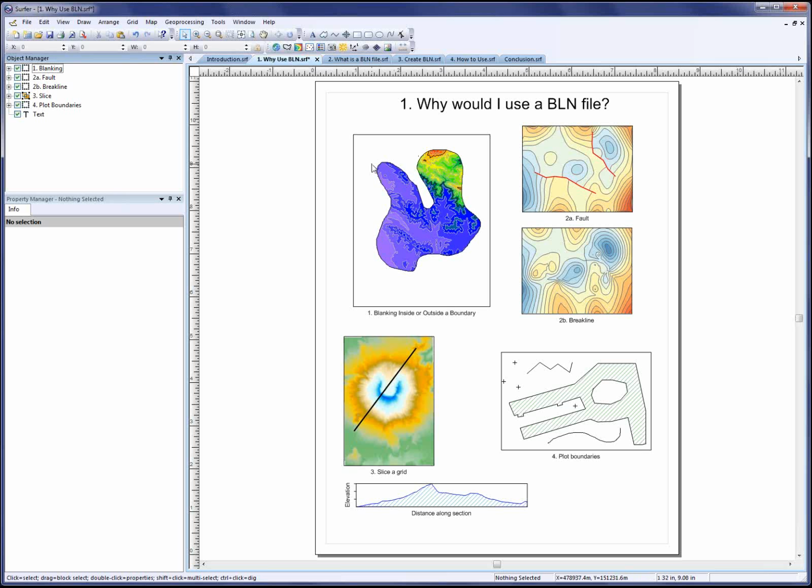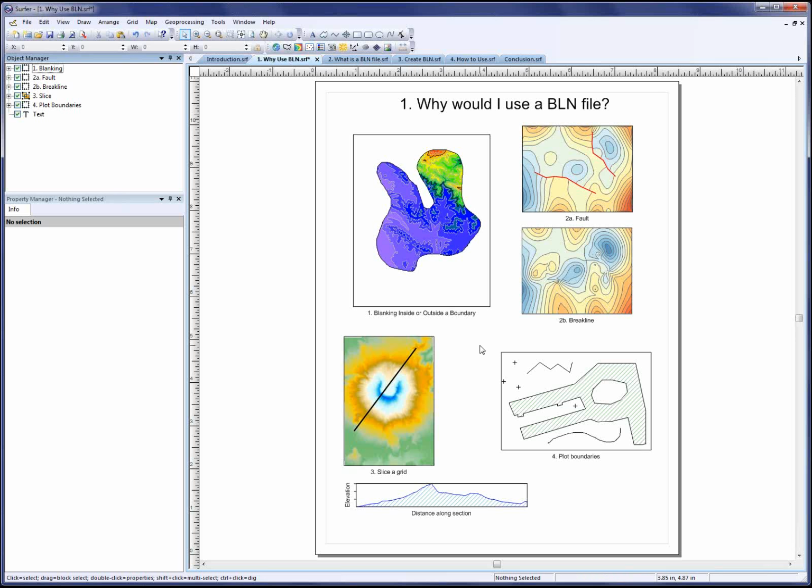Now, this is a good way to show map data just within a particular boundary, like contours inside a building or within a field area, or you can constrain bathymetry contours within a lake boundary. Alternatively, you can also blank the grid inside the polygon boundary. So in this case, you wouldn't see any contours inside the polygon, and they would all be outside the polygon. So I'll go into these use cases in a little bit more detail later on in the webinar. For now, I'll go into what the file format actually looks like, how to create one, and then talk about how to use it for these situations.